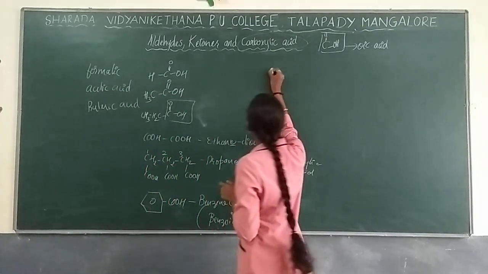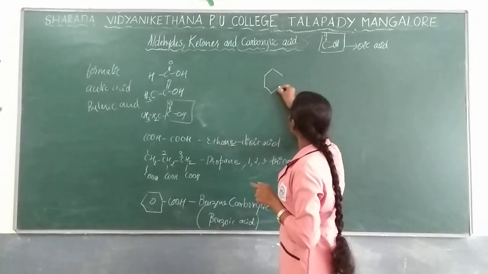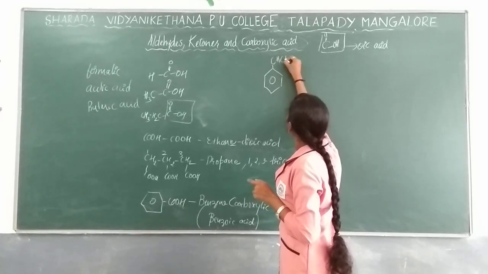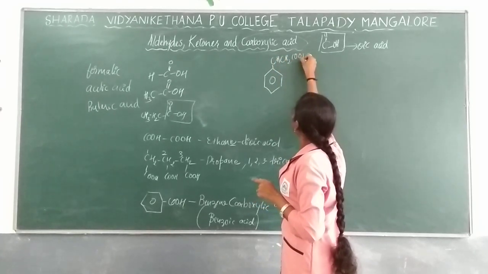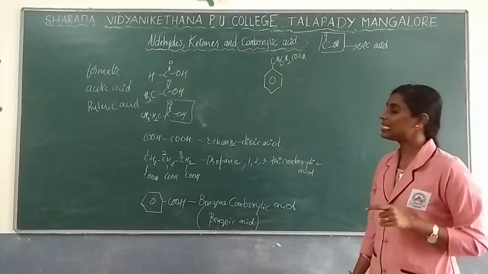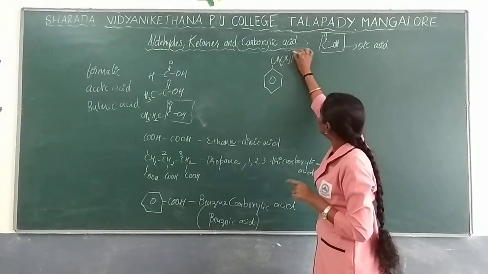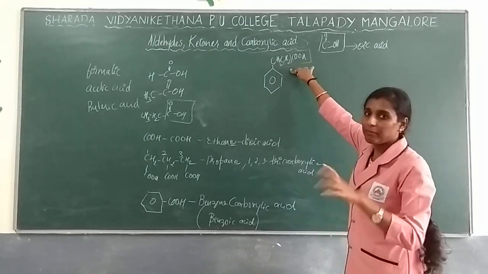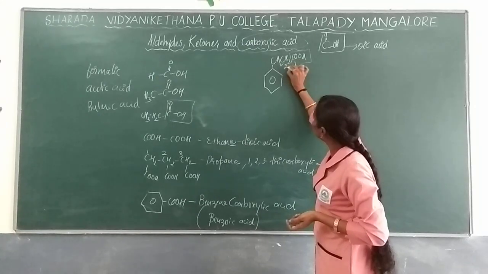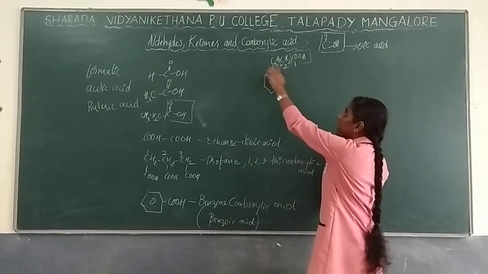Another example. Now if I give this example, carboxylic acid is present over here, so the numbering is taken from this carbon itself: 1, 2, 3. In the third position, a benzene group is present.